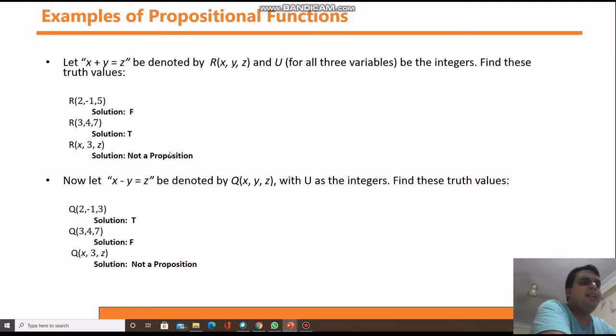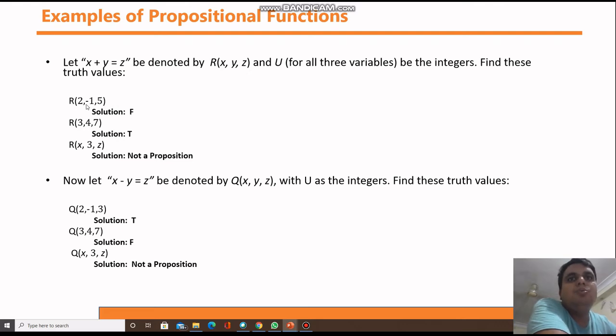Let's see the next example. Let the function definition be x plus y is equal to z, denoted by the propositional function R of x, y, z. Instead of x, y and z, you can replace them with values from the domain. What is your domain? The domain is U for all three variables, and this domain U is the integers. It means you can replace x, y, z with integer values. So find these truth values.